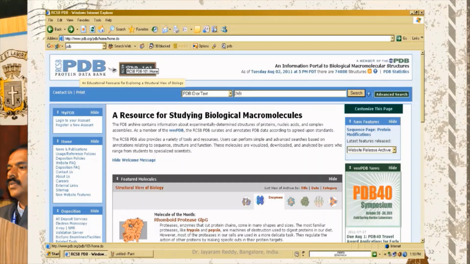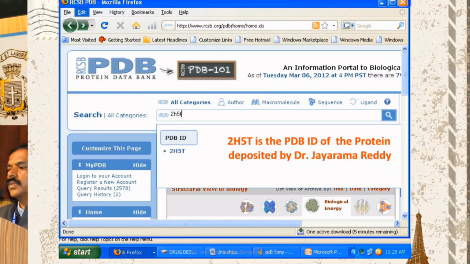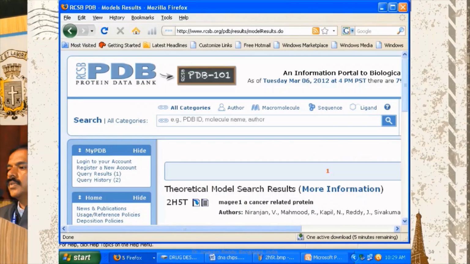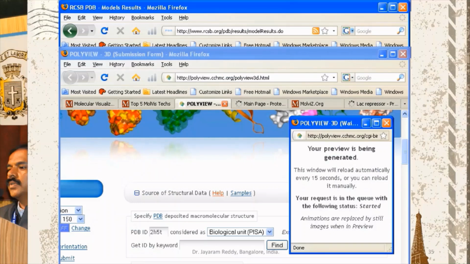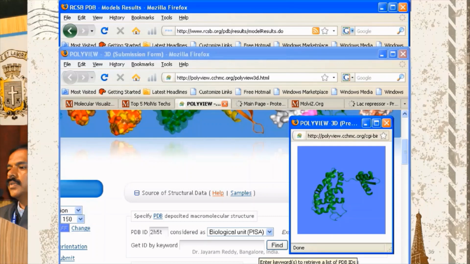This is the Protein Data Bank. All the information about proteins is available in the Protein Data Bank, and this is the protein that I worked on and submitted to the Protein Data Bank, and my ID is 2H5T. I worked on MAGI1, a cancer-related protein, and the whole protein is now available on the Protein Data Bank. Whenever you work on a protein or make a discovery on a protein, you can upload it to the Protein Data Bank. So you can see my protein here.